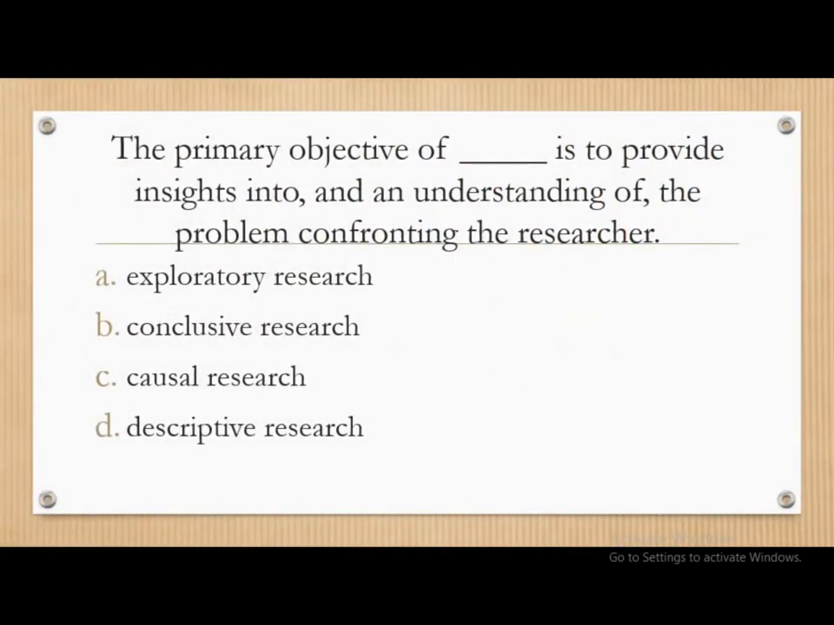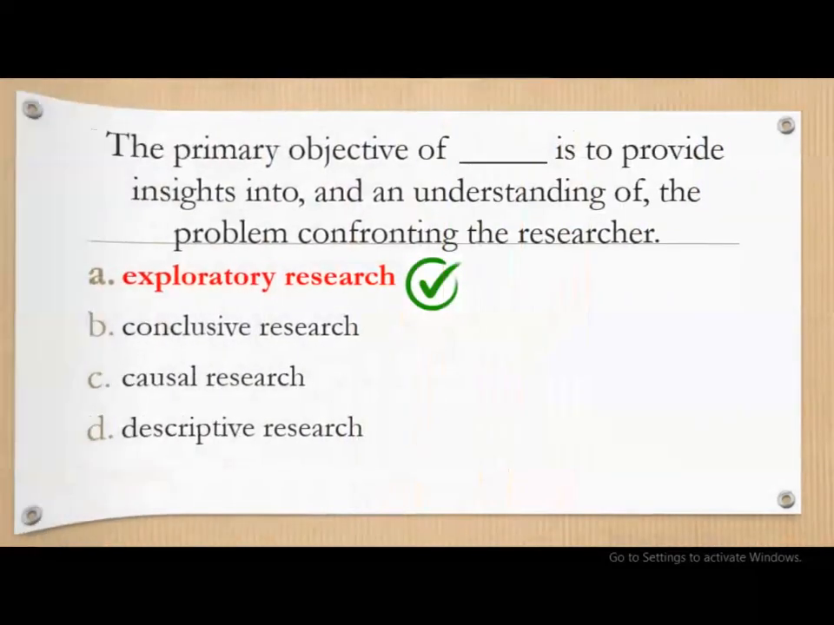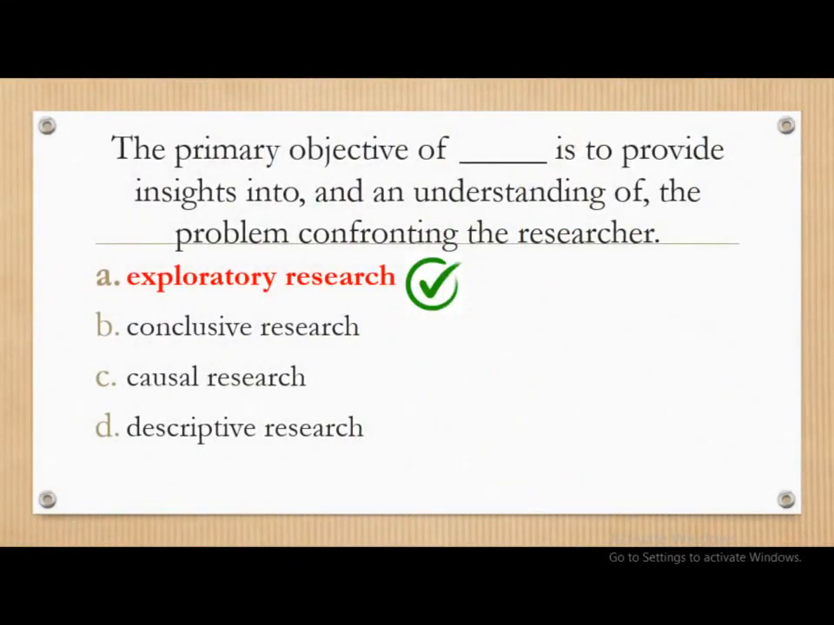Next question. The primary objective of dash is to provide insights into and an understanding of the problem confronting the researcher. The options are exploratory, conclusive, causal, or descriptive research. And the correct answer is exploratory research. The primary objective of exploratory research is to provide insights into and an understanding of the problem confronting the researcher.